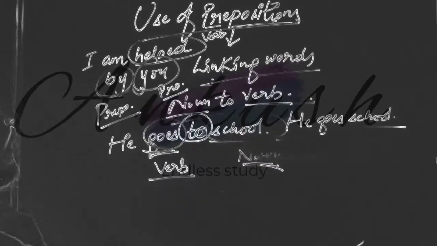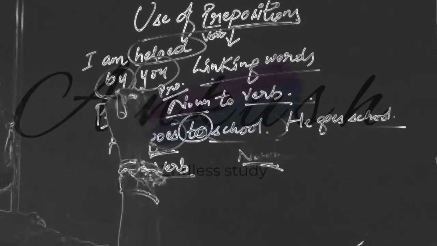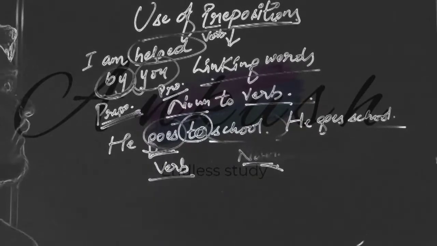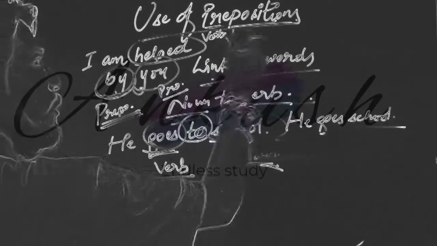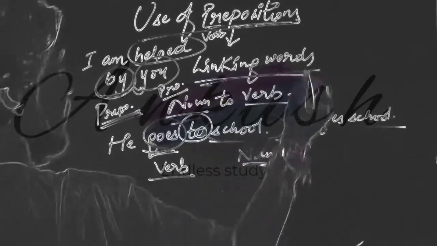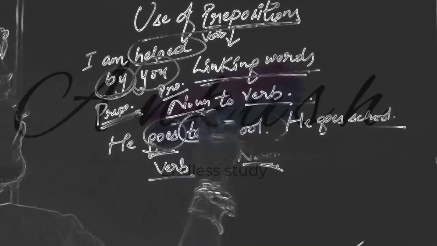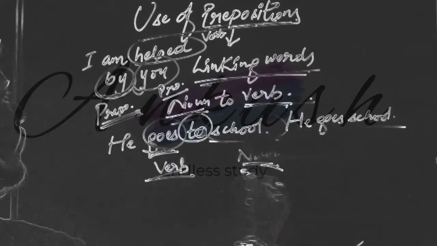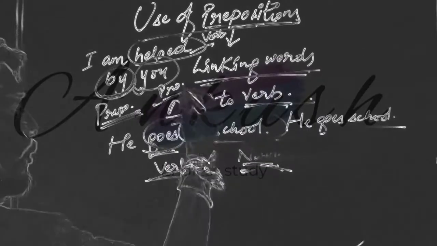Here helped is a verb, and who is helping in doing so? By. So by is a preposition. Now you understood what prepositions are: linking words used to link noun to verb, verb to noun or verb to pronoun.